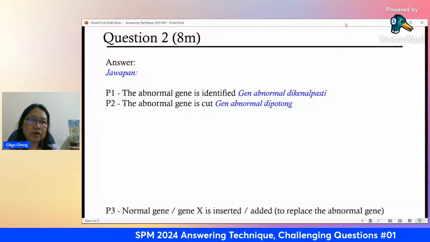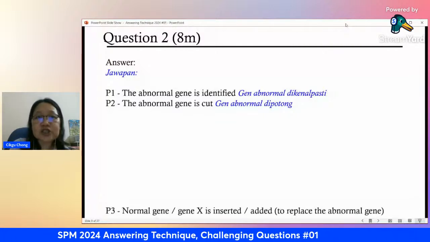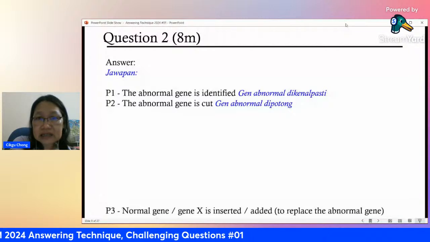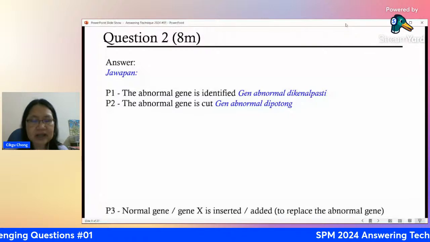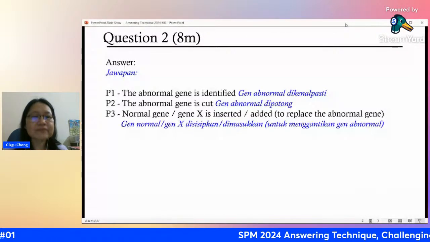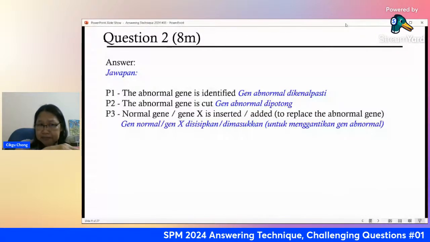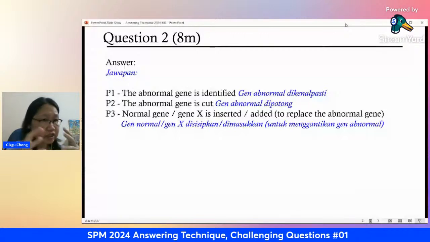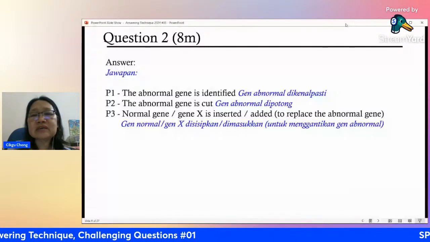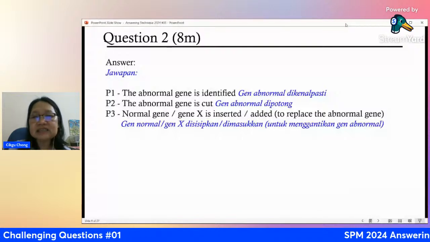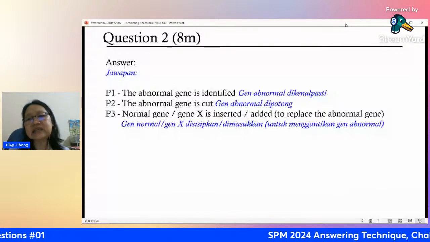You need to explain the principle only. You don't need to talk about how it's actually done in the lab. It's not for you to know. It's too complicated, too technical. Even I don't know. So P4, the new gene has been inserted. This cell with the new gene will be able to function normally because it has the correct sequence already. It has the correct DNA, the new modified DNA sequence.